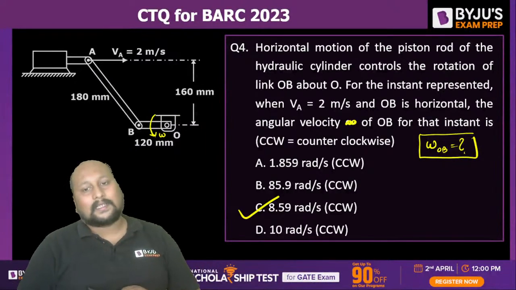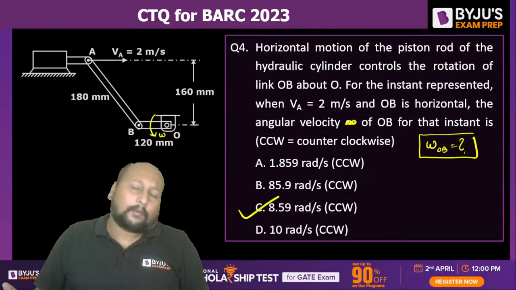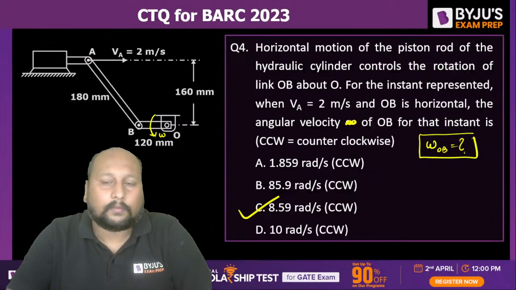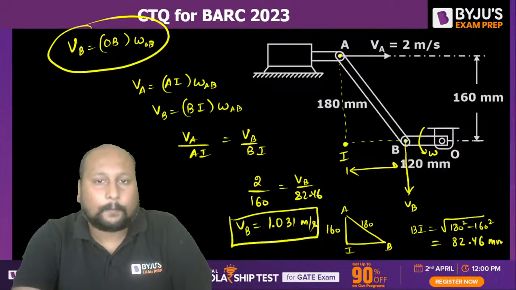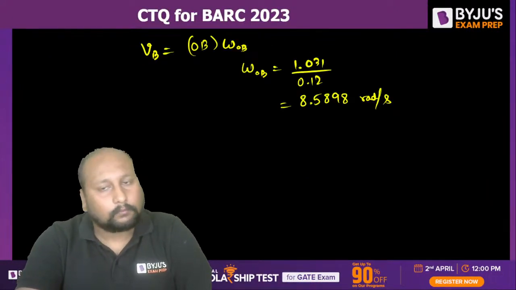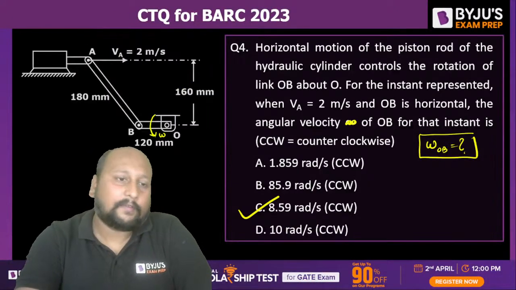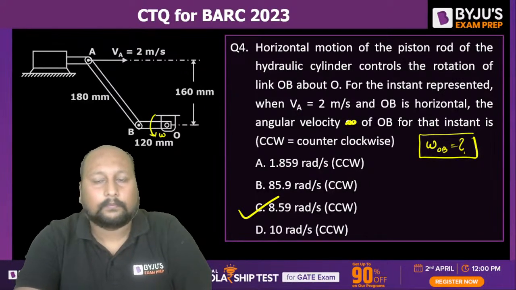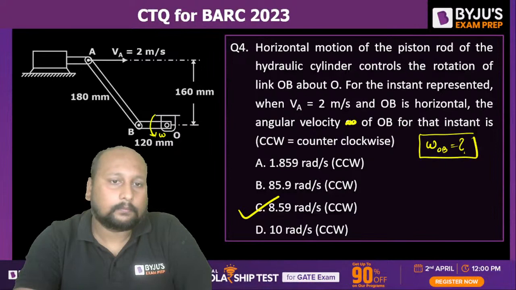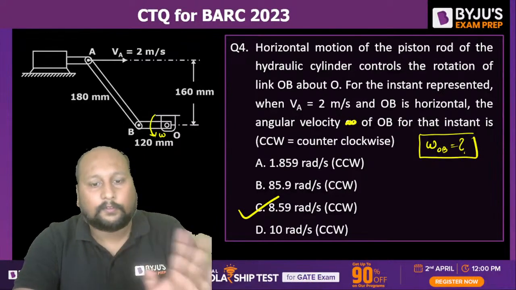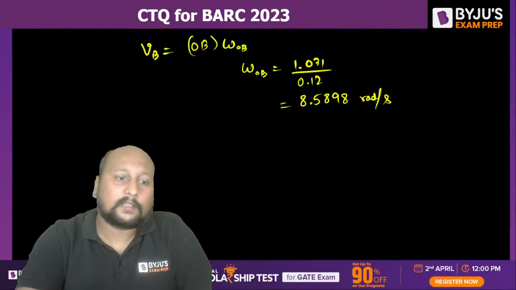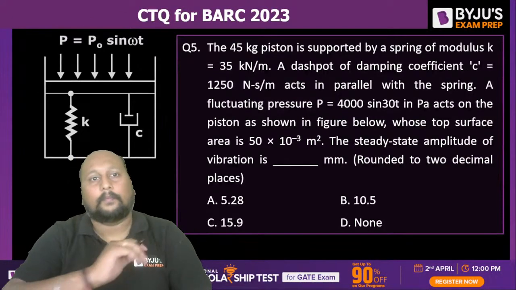Option C is the correct answer. 8.588, or 8.59 radian per second, will be the angular velocity of this particular link OB, right? Okay, fine. 8.59 is the correct answer. Very good. Option C is the correct answer. Done? Clear? Fine. Let's go and talk about some questions from the vibration topic.